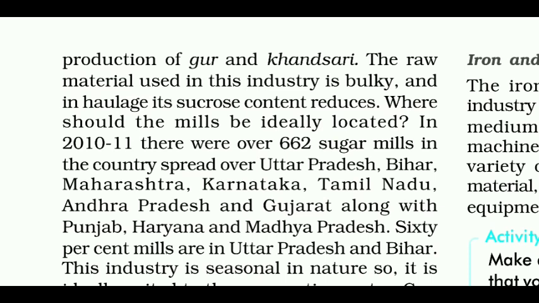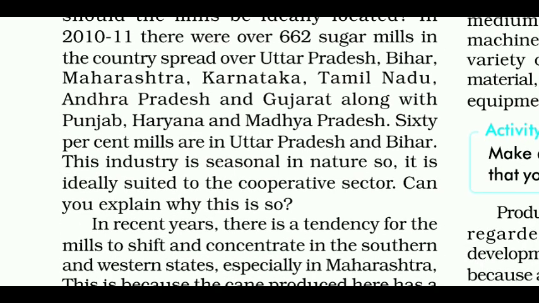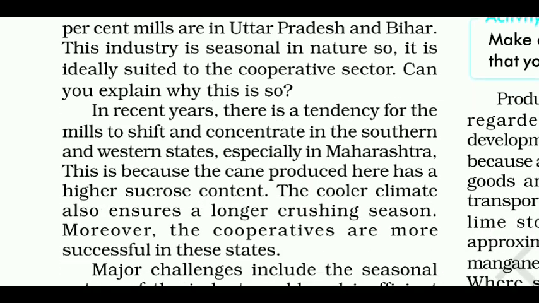In 2010-11, there were over 662 sugar mills in the country spread over Uttar Pradesh, Bihar, Maharashtra, Karnataka, Tamil Nadu, Andhra Pradesh and Gujarat along with Punjab, Haryana and Madhya Pradesh. 60% of mills are in Uttar Pradesh and Bihar. This industry is seasonal in nature, so it is ideally suited to the cooperative sector. Can you explain why this is so?